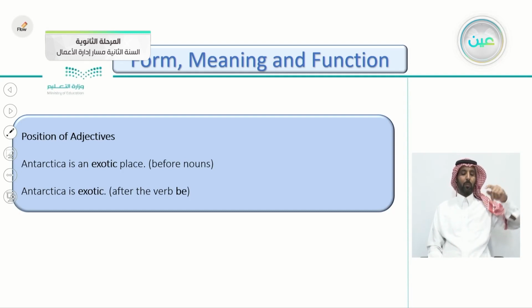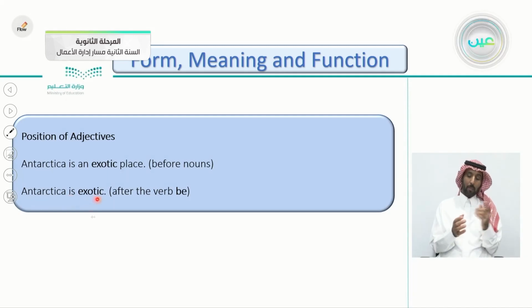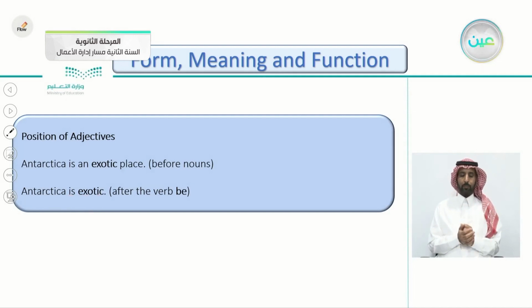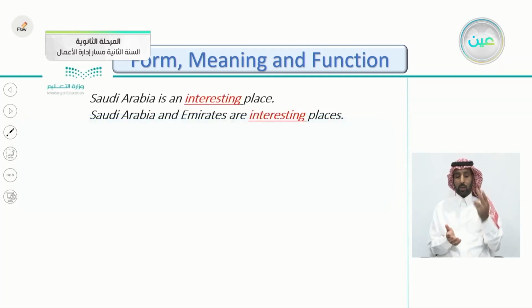Here it comes after the verb be. So we have two positions for the adjective. The first one is before the noun, place here. The second one is after the verb to be.